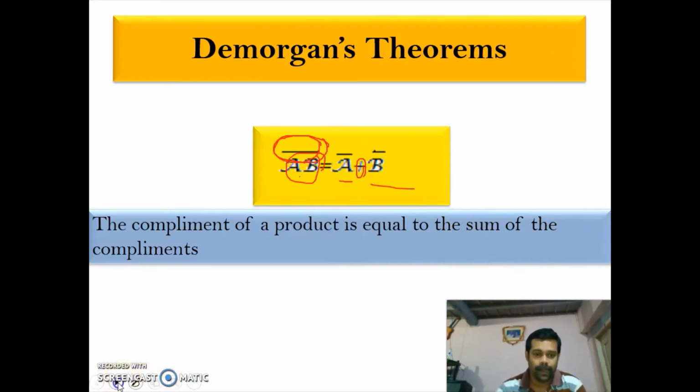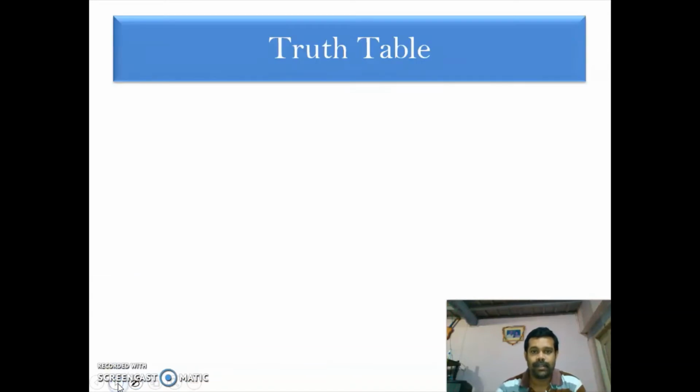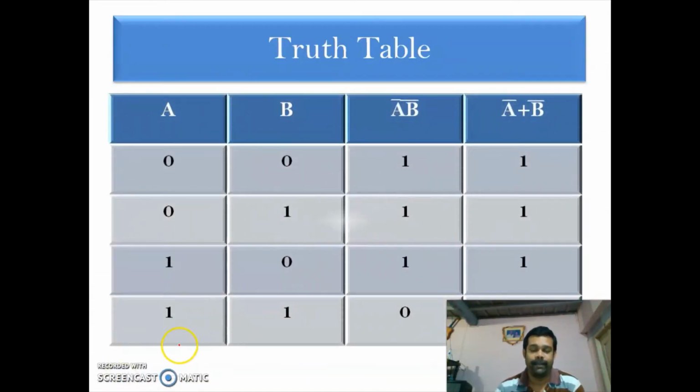Next, we are writing the truth table. A truth table is a table that will give the information about the inputs and outputs. For what inputs, what output we are getting, that information we will be getting from the truth table.